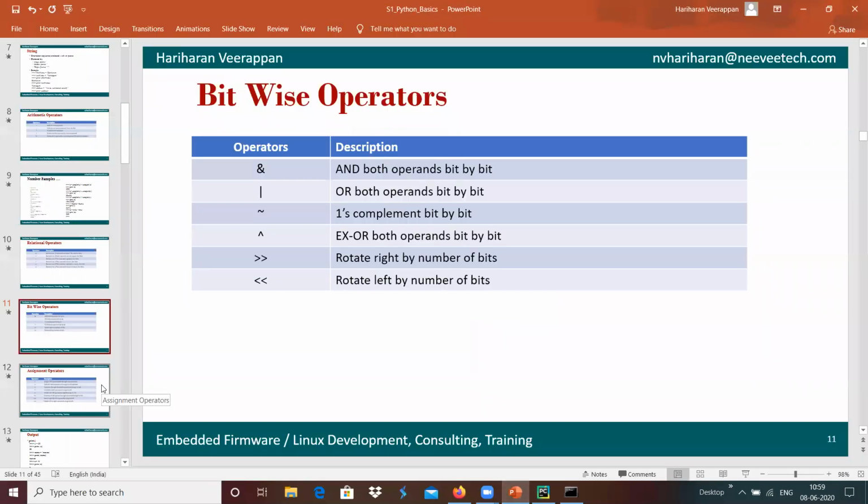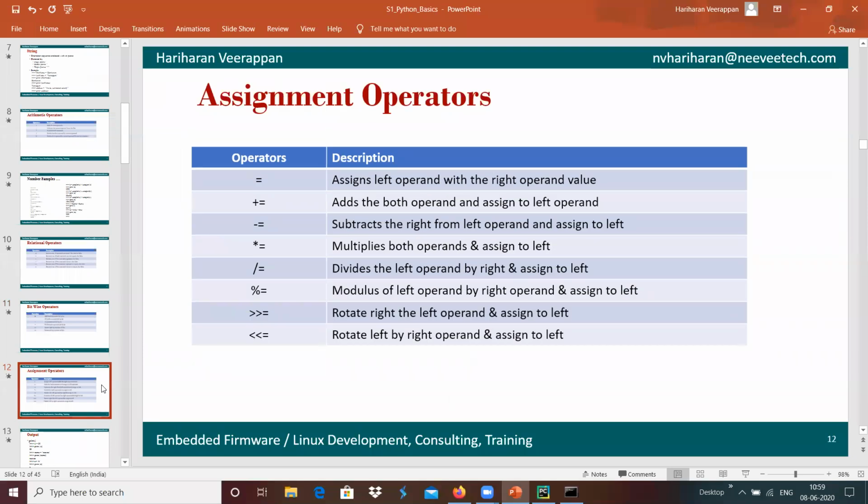And then we have the option of assignment operators.